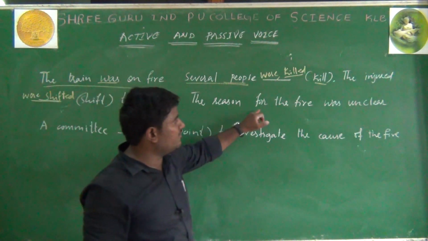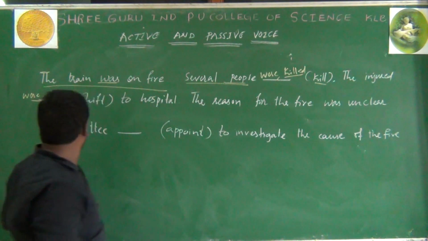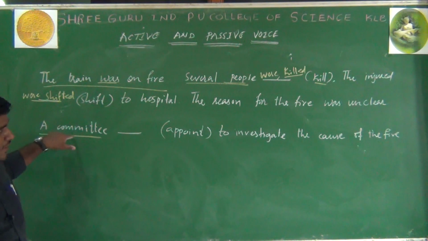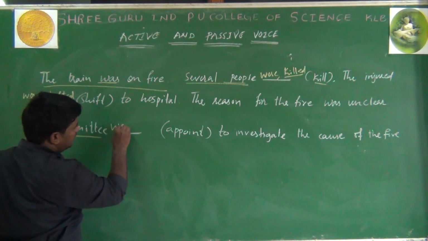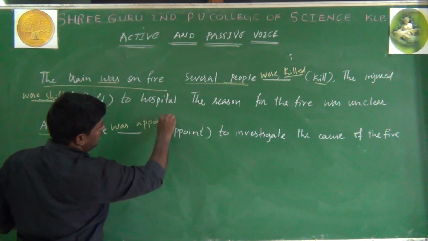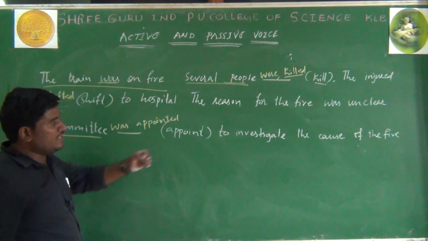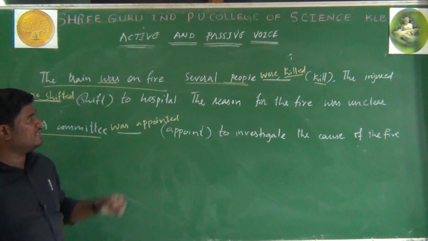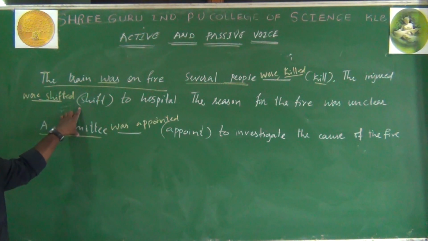The reason for the fire was unclear. A committee is again a subject here. It is singular. A committee was appointed to investigate the cause of the fire. So in the exam they will give a paragraph like this.